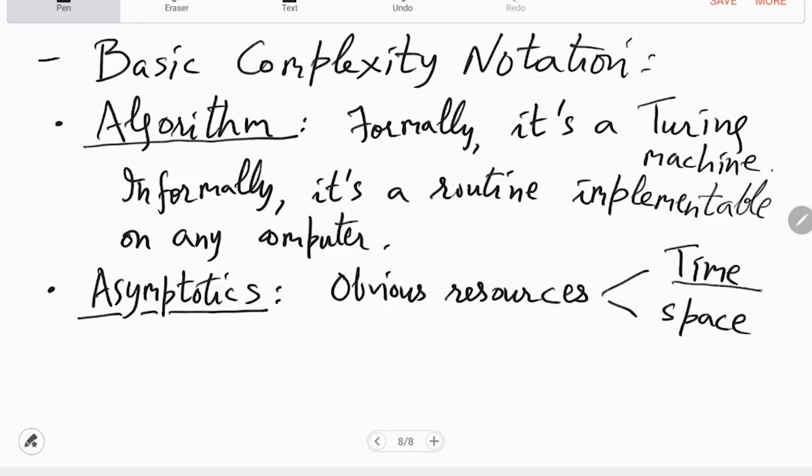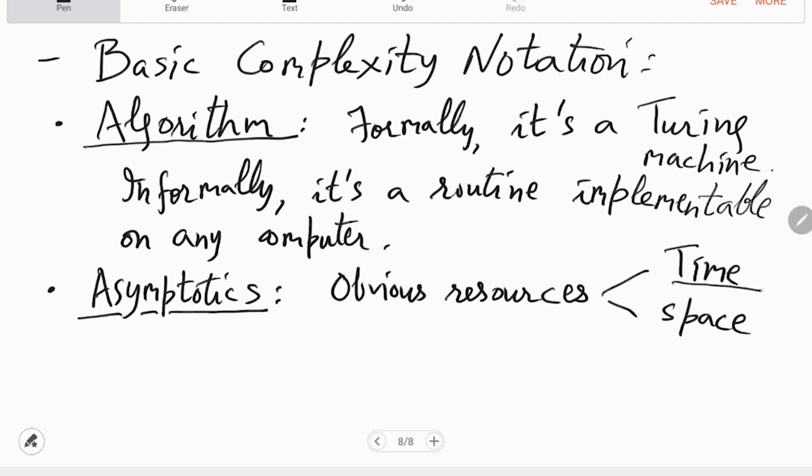And then what is the definition of time? When we say that order n square is the time, what does that mean? Basic steps of what? There must be some machine on which the basic steps are happening. That is the Turing machine.